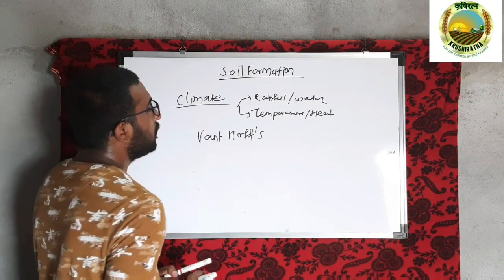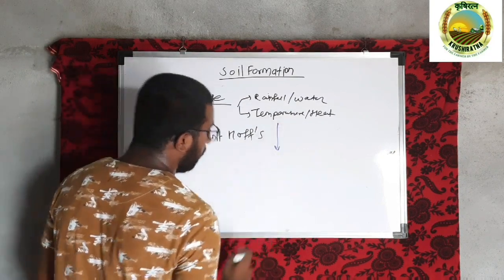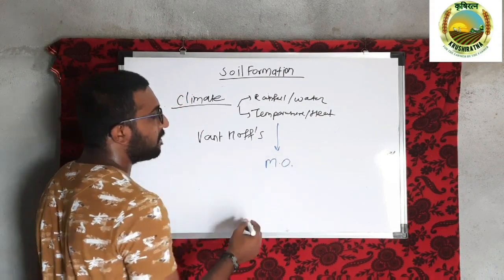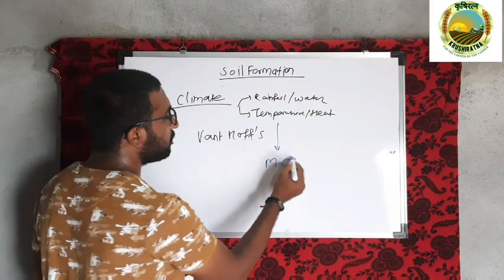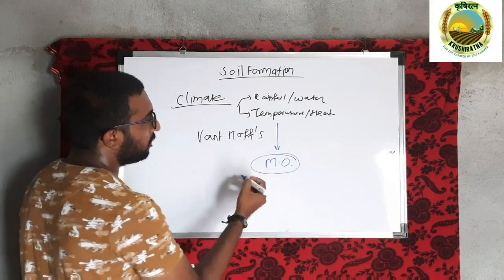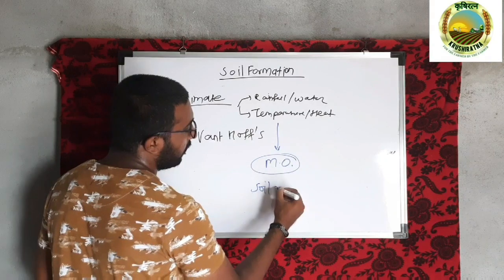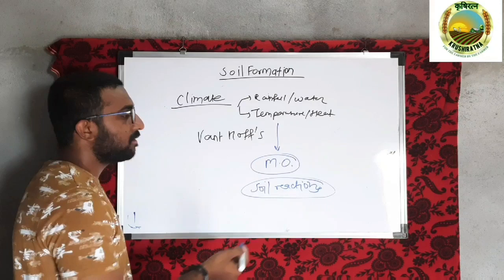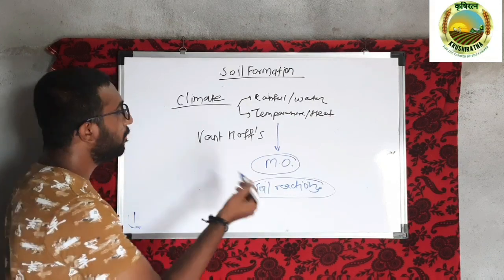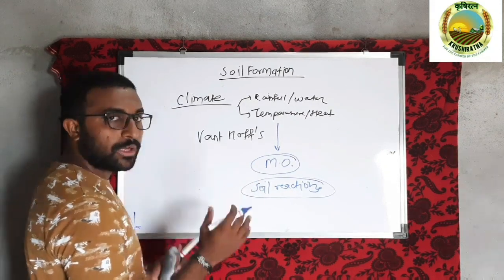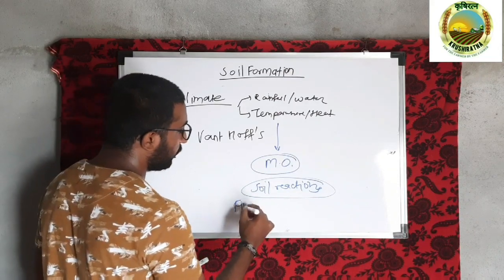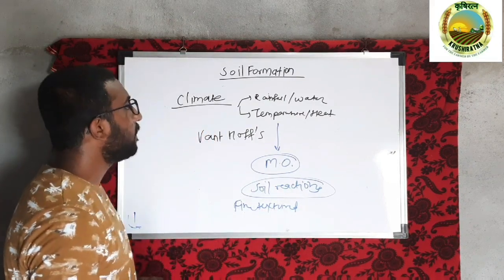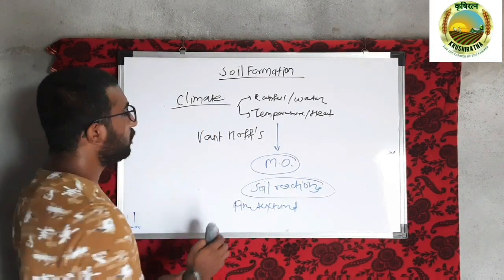In soil, as you know, soil reactions are facilitated by various microorganisms. So as temperature increases, the favorable environment for these microorganisms develops, and then the soil chemical reactions increase, and due to these chemical reactions or chemical decomposition of the mineral matter of the rocks, the soil gets fragmented and fine texture soil is formed. So this is how the temperature factor of the climate contributes to the soil formation processes.